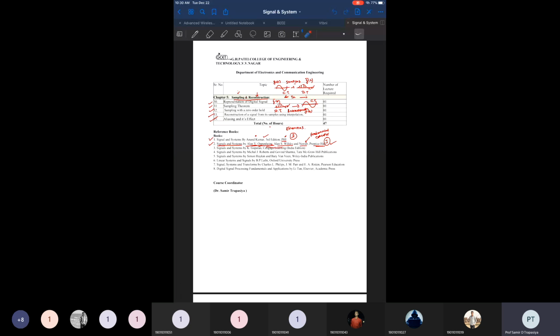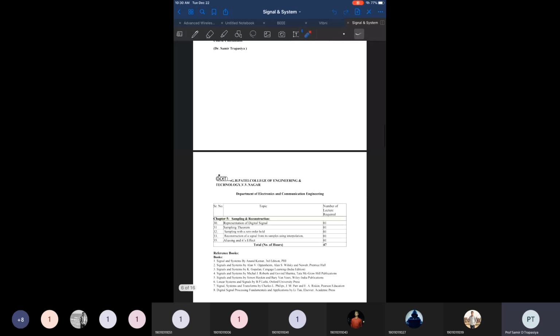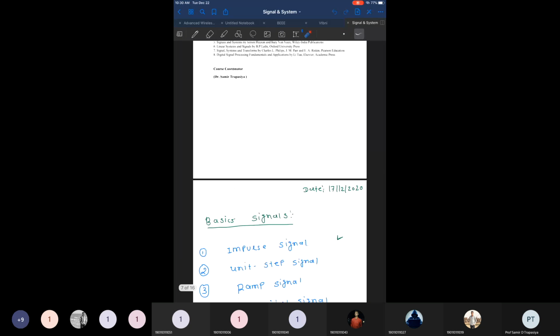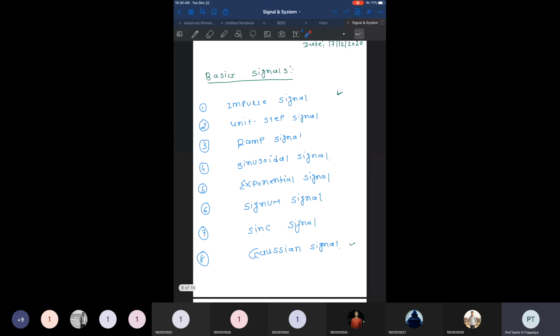The first book, Signals and Systems, is written by Oppenheim, and the second book, Signals and Systems, is written by Anand Kumar, right? I have suggested that the Oppenheim book is a very good book if you want a theoretical approach. But if anybody is interested in the example point of view, then the second book written by Anand Kumar is the best one. So this part we have already discussed. I think it's visible and audible too, right? Yes, sir. Okay, fine.